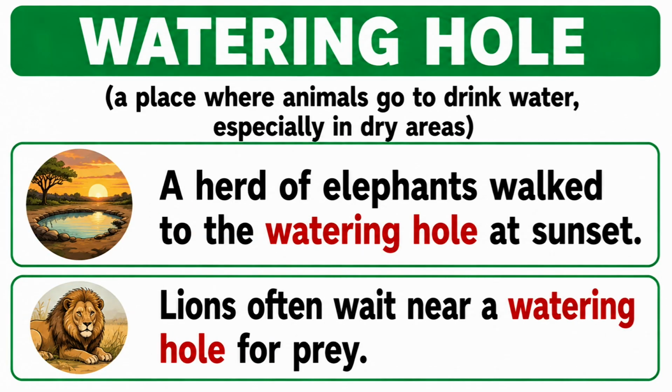Watering hole. A place where animals go to drink water, especially in dry areas. A herd of elephants walk to the watering hole at sunset. Lions often wait near a watering hole for prey.